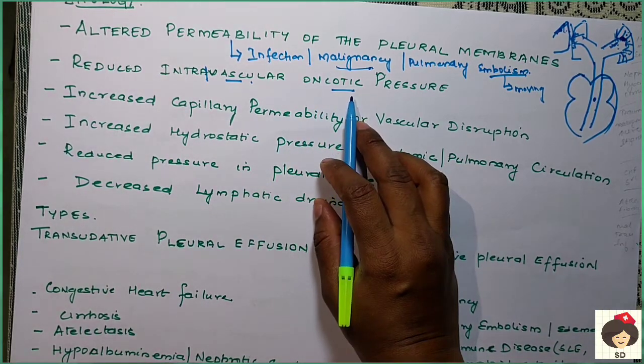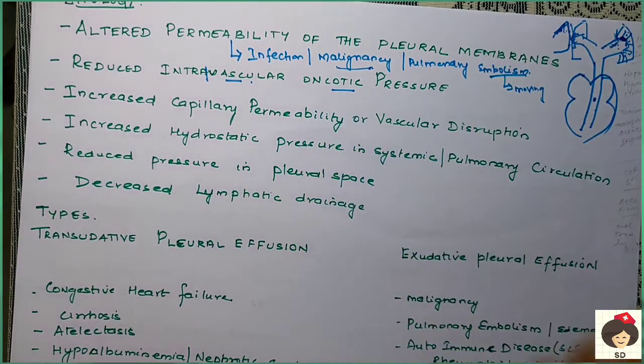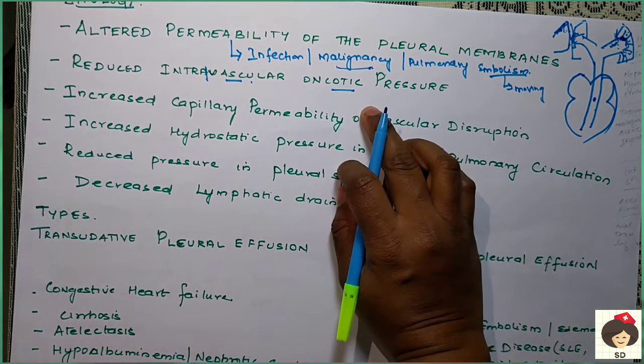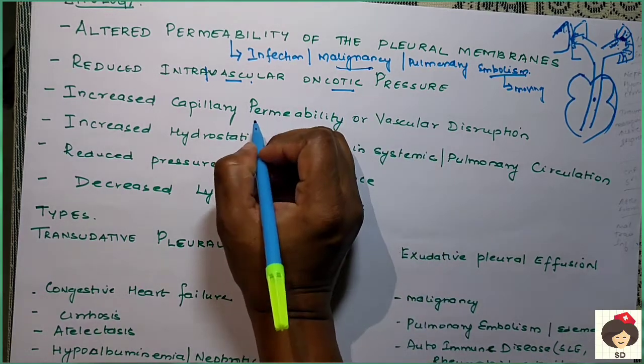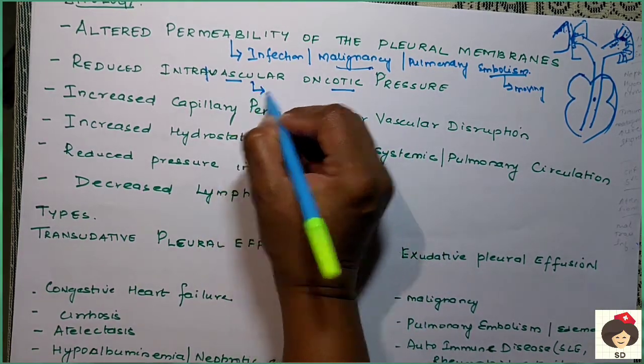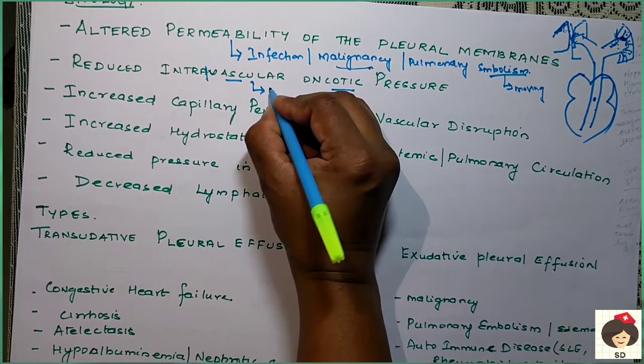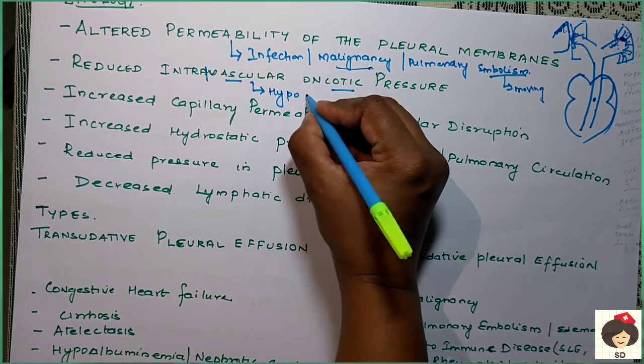So in a condition where there is decreased oncotic pressure, fluid from the external area cannot be pulled inside, so inside the pleural space the fluid will get accumulated. That means it will not get absorbed into the blood. The conditions which reduce the oncotic pressure are due to decreased protein.